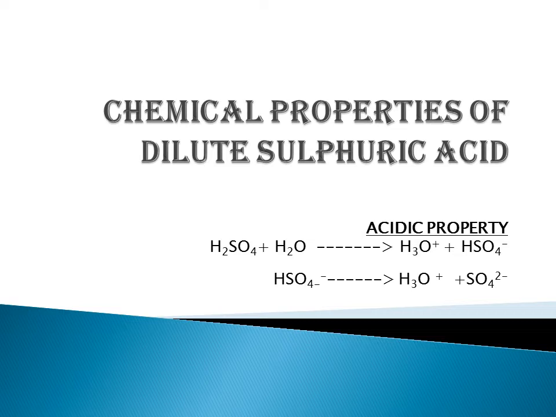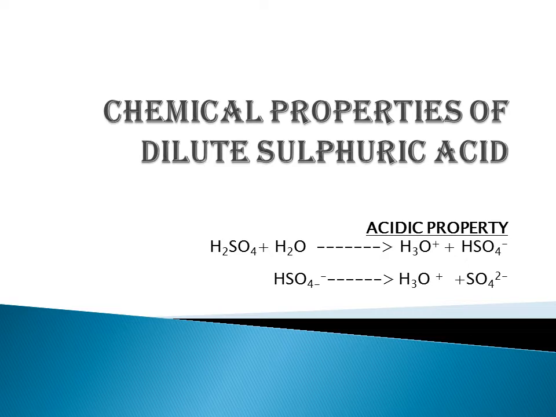Pure sulfuric acid, that is 100% sulfuric acid, is not an acid as it does not ionize. It is acidic only in water solution when hydronium and sulfate ions are formed. Hydronium ions result in the acidic properties. Sulfuric acid is a dibasic acid. You have studied what is a dibasic acid.